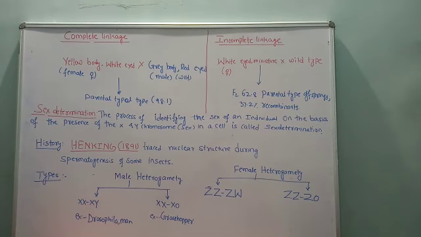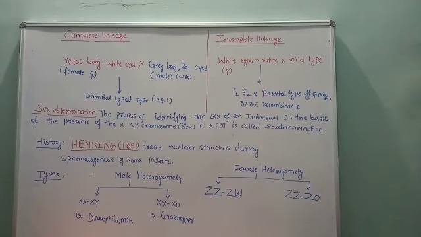Male heterogamety means hetero, two kinds: X and Y are the two types of chromosomes found in a male of man. So man and Drosophila are examples of male heterogamety.